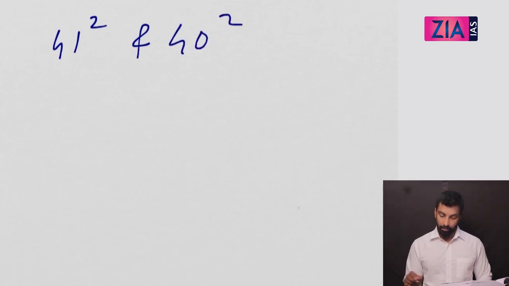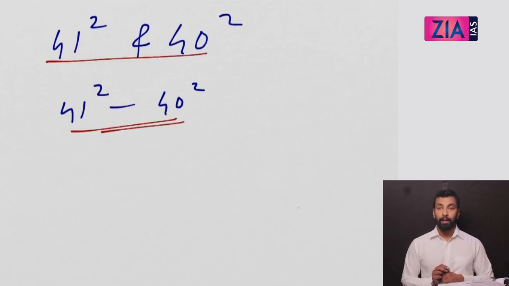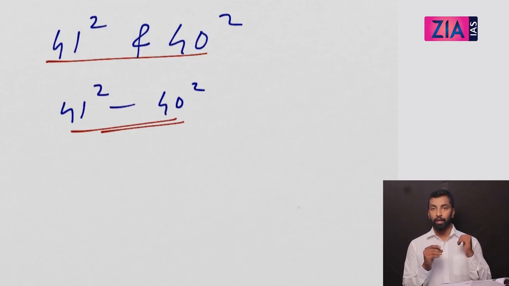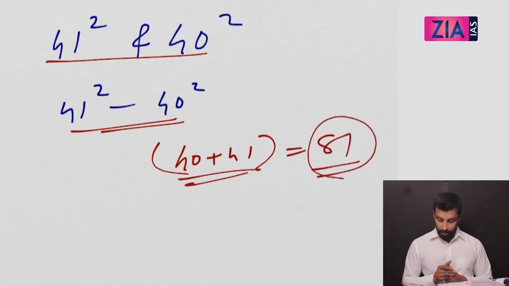Now one more interesting pattern which I need to tell you is, let's take two consecutive squares. Let's take 40 square and 41 square. Let's take the difference between these, that is 41 square minus 40 square. Now you can find the difference by finding 41 square and 40 square, but what I will do is, I'll just add 40 and 41 and I tell you 81 is the difference. You can check it because you already know a method of finding squares of 41 and 40 faster, and you will find it as 81.